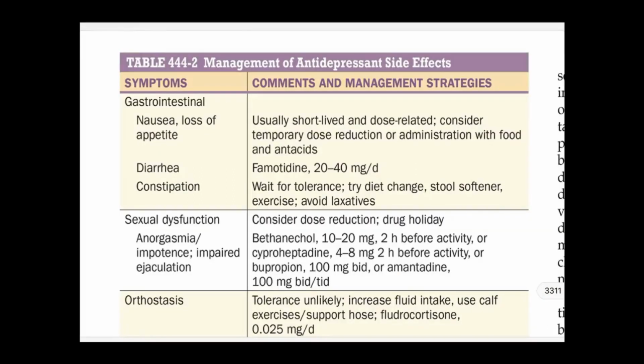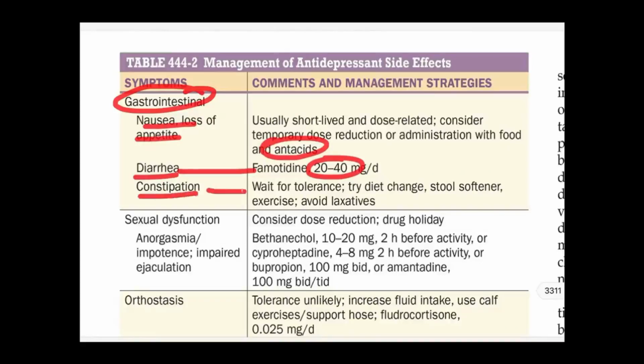These are the management of the antidepressant side effects. There can be GI manifestations, nausea, vomiting. That can be short lived, a temporary dose reduction may be required and antacid can be used. If diarrhea, famotidine can be used up to 20 to 40. If constipation, just wait for the tolerance. If not, change the diet, use a stool softener, avoid laxatives and purgatives.